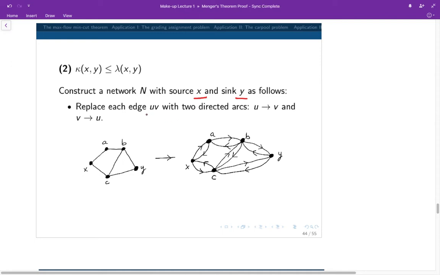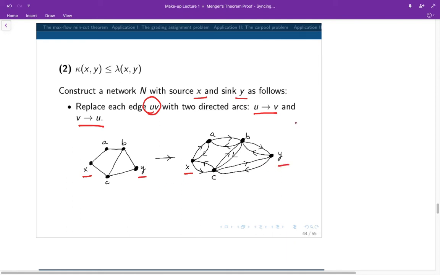The first step is to replace every edge in the graph with two directed arcs. So if the edge is uv, it will be replaced by the arcs from u to v and from v to u. The following figure is an example. Here we have a graph G with x and y identified. We're going to set x to be the source in the network, and y to be the sink in the network.